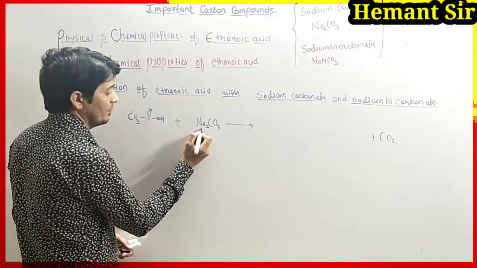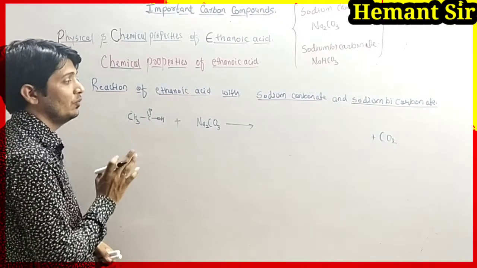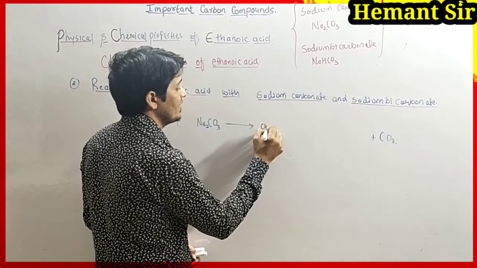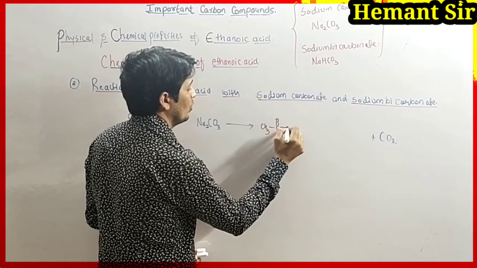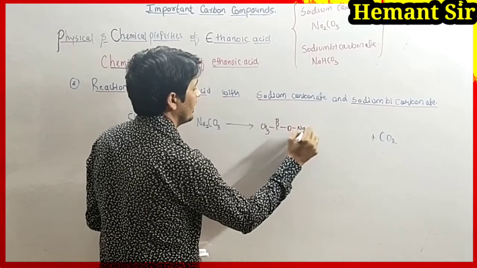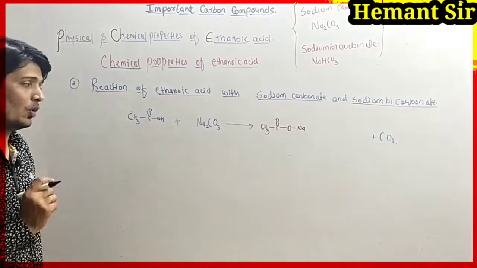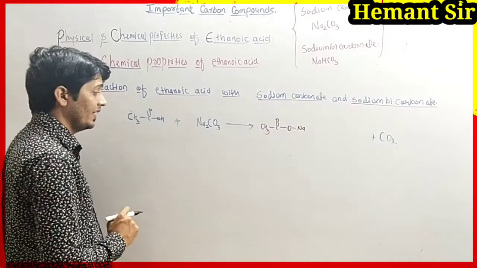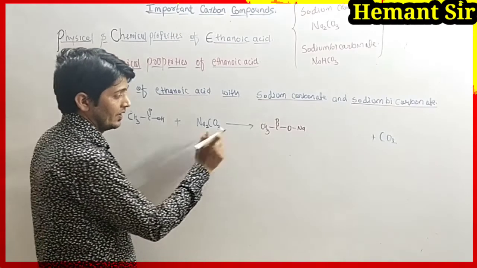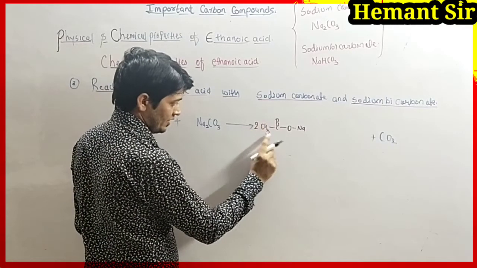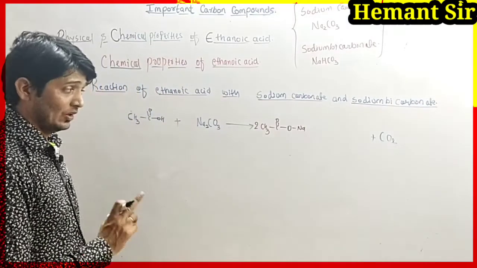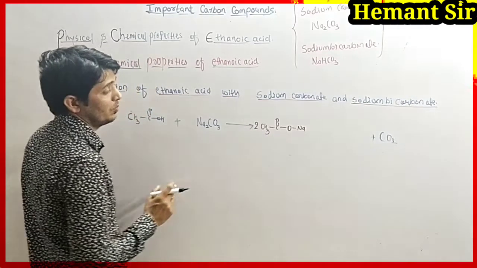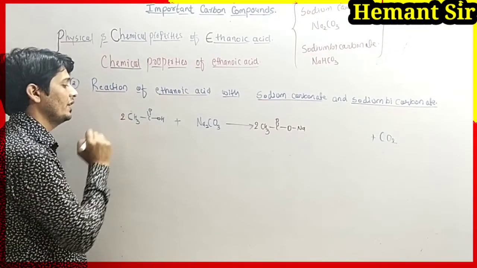Again we have sodium and carboxylic group, so it will form sodium ethanoate, CH3C double bond ONa. Sodium ethanoate will form, also called the sodium salt of carboxylic acid. Then what will remain here? We have 2 sodium, so we have to multiply this product by 2 in order to balance. Now sodium is balanced, but the carboxylic group is not balanced, so here again we multiply by coefficient 2.